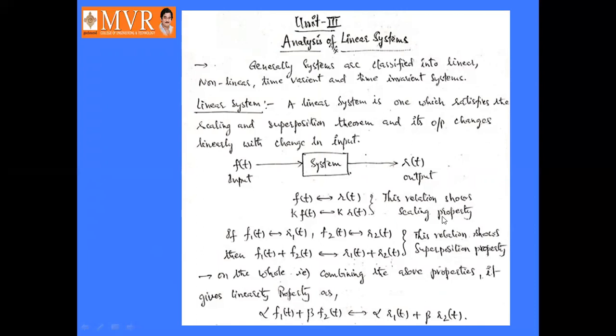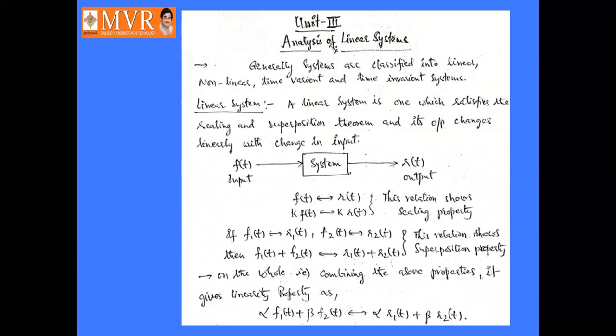How is the linear system defined, and why is it called a linear system? There is a linearity between input and output. If you change the input, the output will automatically change. If there is a linearity between the input and output, or it satisfies the scaling and superposition theorems, then it is said to be a linear system.